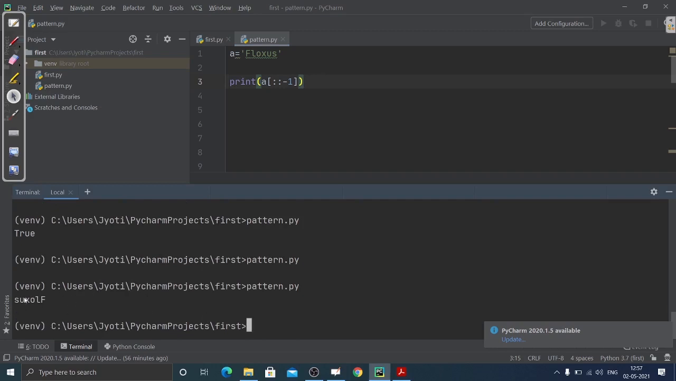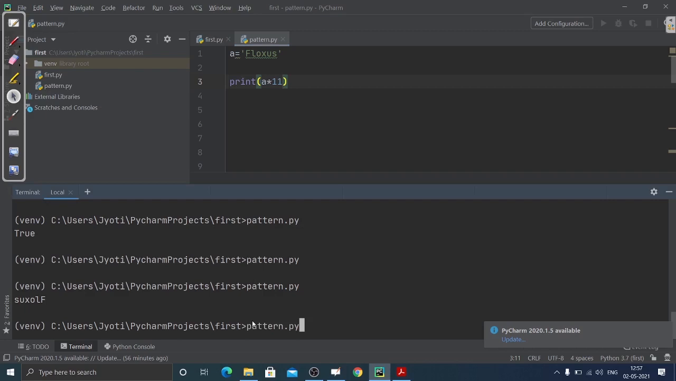So here you can see it has reversed this string. Okay, so this is how it is working. One more operation is there, that is repetition. How do we print that? Suppose I want to print this string 11 times.